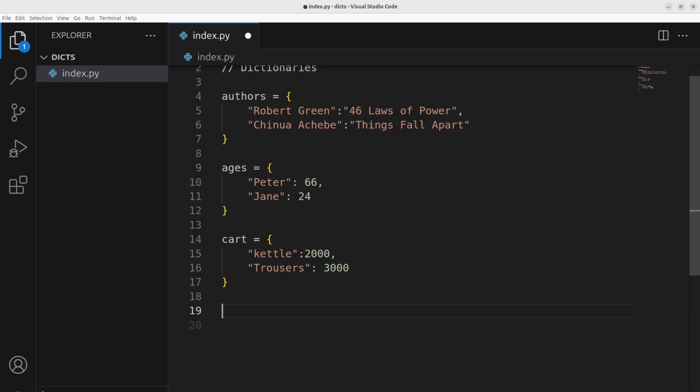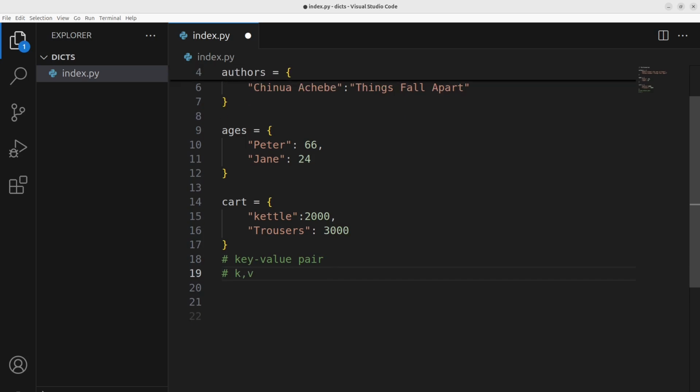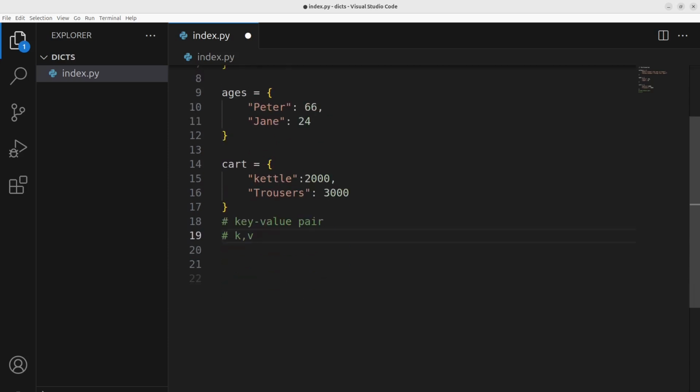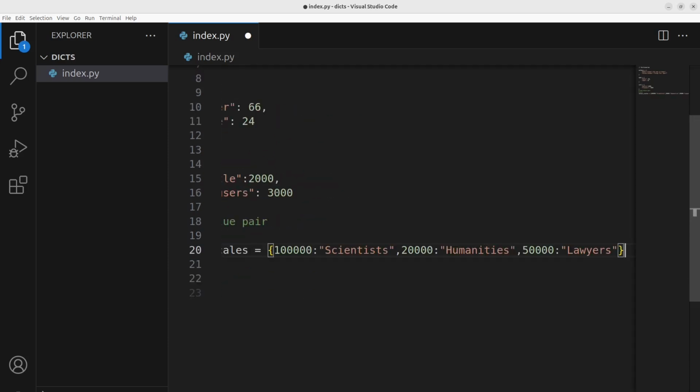keys. I need to emphasize that in these examples, this is what we call the key, and this is the corresponding value. Key value. In other words, we are forming a key value pair. We are going to experience this a lot. Okay, so we can have even keys being integers. It's not a must.